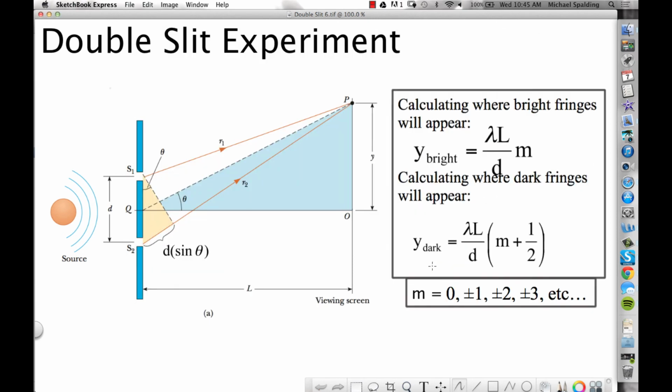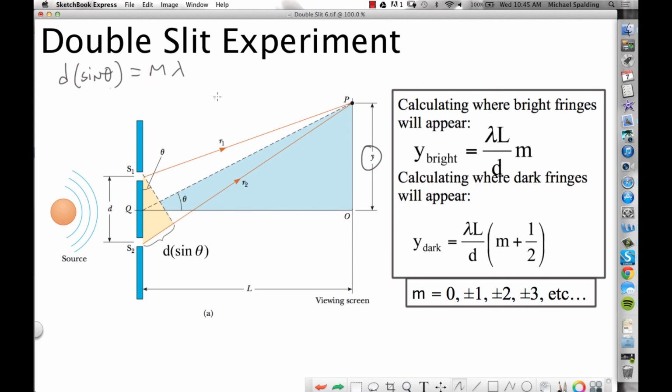Okay, final thing. So same diagram. They could ask you to calculate where these fringes will appear, measured from the center line. So that's y. Now, how are we going to solve for y? I'm going to show you. What we're going to do is take the equation from the previous screen, which was d sine theta equals m lambda, where m is the fringe order, 0, 1, 2, 3, and so on.